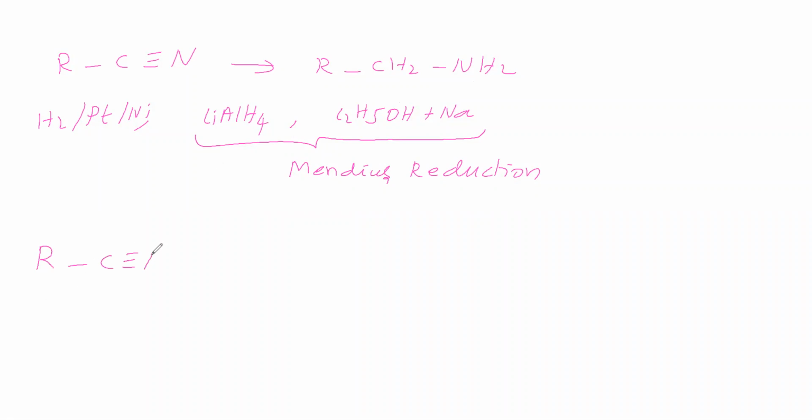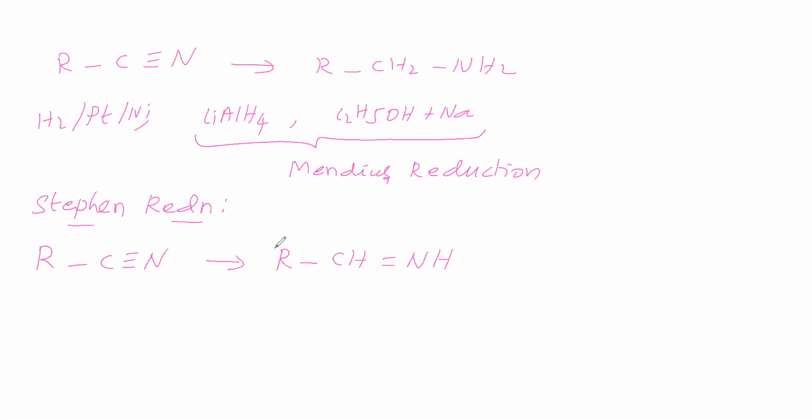We are taking cyanide and converting it like this. The triple bond is converted into a double bond, with one hydrogen added to the carbon and one to the nitrogen. This is a reduction, but it is called a partial reduction or mild reduction. The naming is Stephen reduction.